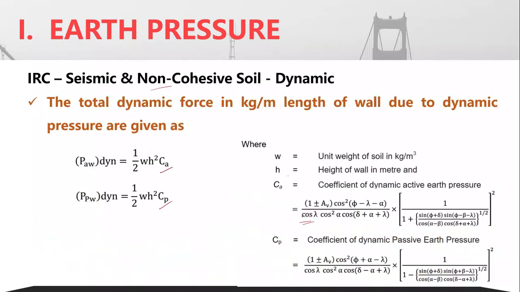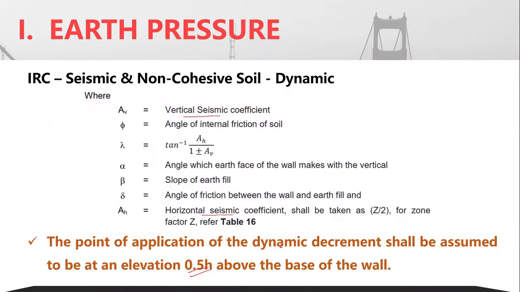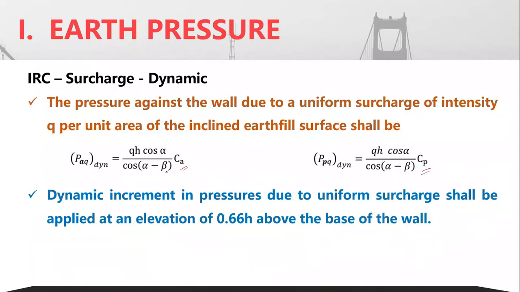The values of Ca and Cp are provided here, and Q is the corresponding intensity of pressure per unit area. And remember one thing: here the height at which the force acts is 0.66, meaning 2/3 of the height from the base of the wall.